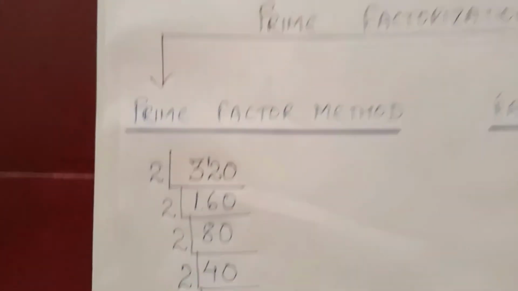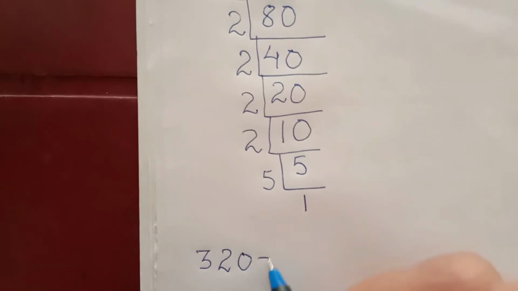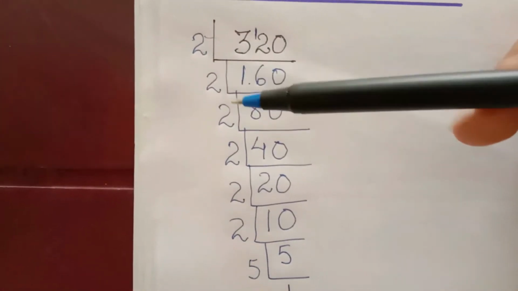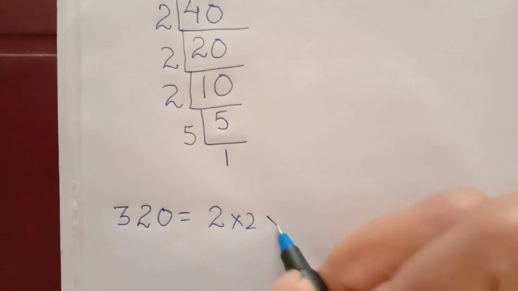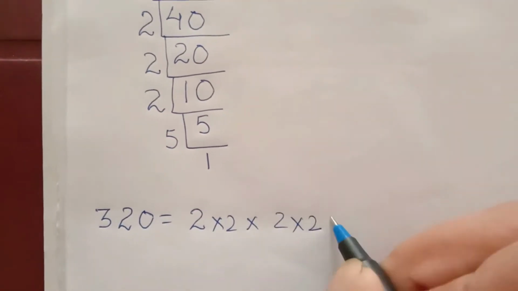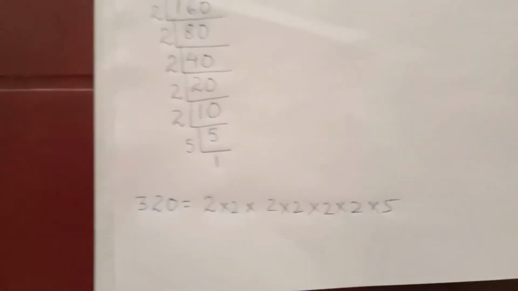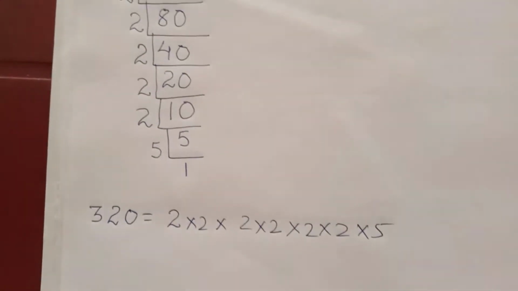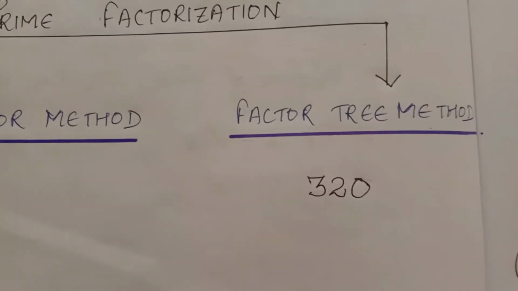So we will write here: 320 is equal to, how many 2s are there? 1, 2, 3, 4, 5, 6. 2 to the power 6, then into 5. This is called the prime factor method. Now is the factor tree method.